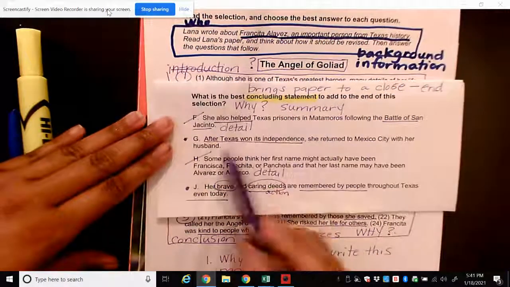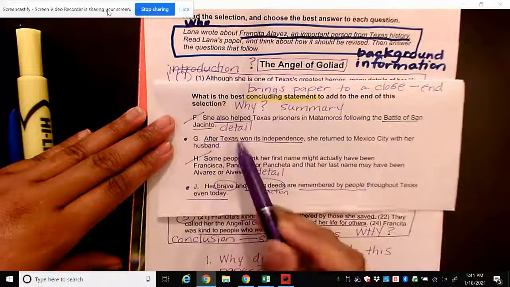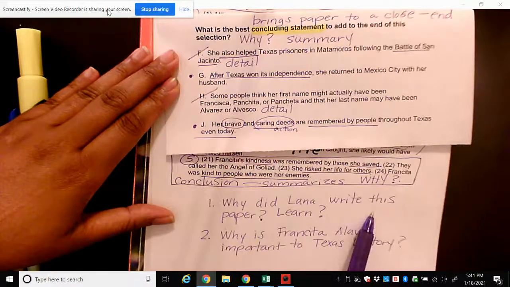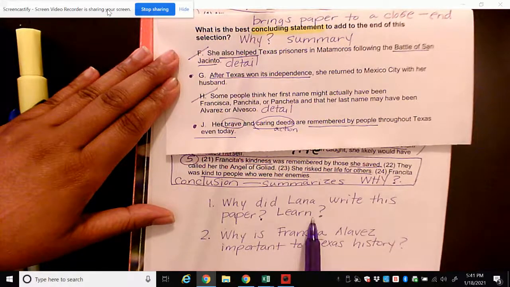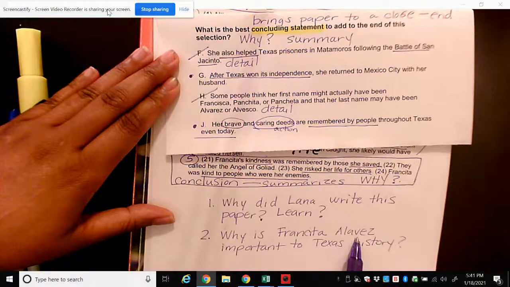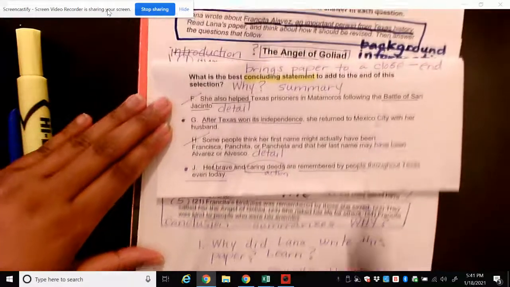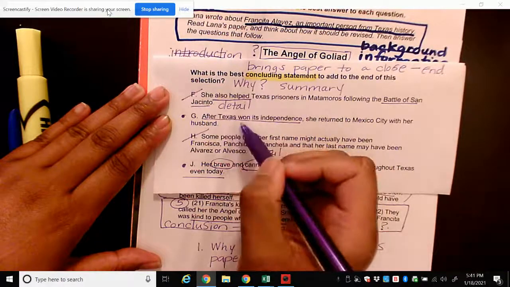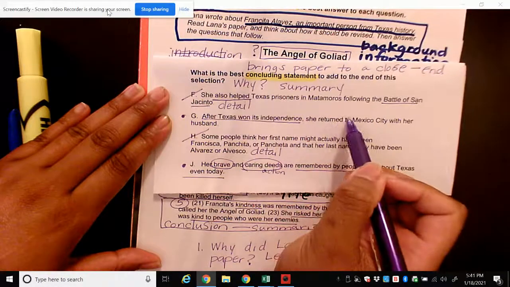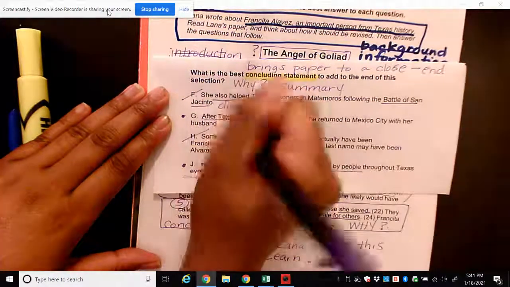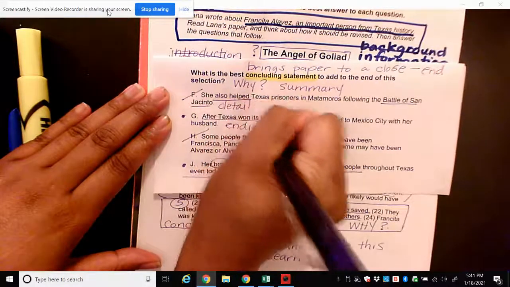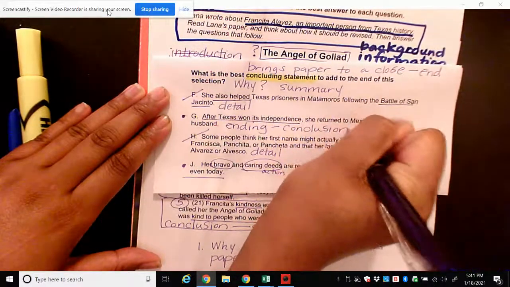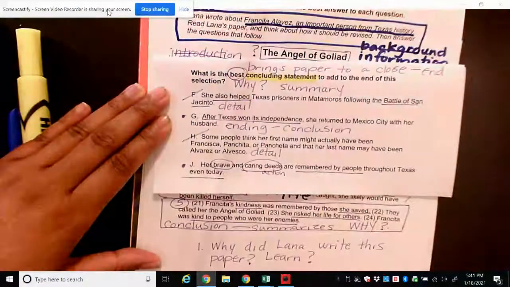So I have to decide which one is a better conclusion, which one is a better summary of why Lena wrote this paper and what she wanted us to learn, and why Francita Alvarez is important to Texas history. So if I look at G, after Texas won its independence, she returned to Mexico City with her husband. This is an ending. I agree. This is absolutely an ending. I would even say it's a conclusion, right? But is it the best conclusion? Remember, we're always looking for the best conclusion.